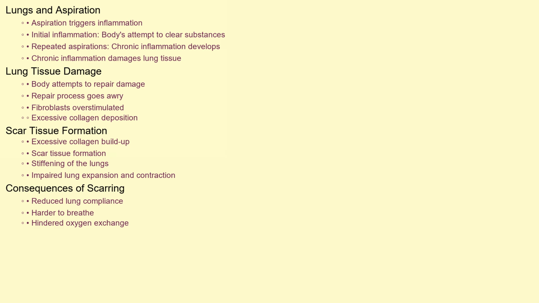Instead of restoring normal lung structure, fibroblasts, the cells responsible for producing connective tissue, are overstimulated. This leads to excessive deposition of collagen, a fibrous protein, in the lung tissue. This excessive collagen build-up results in the formation of scar tissue, stiffening the lungs and impairing their ability to expand and contract properly. This reduced lung compliance makes it harder to breathe and hinders efficient oxygen exchange.